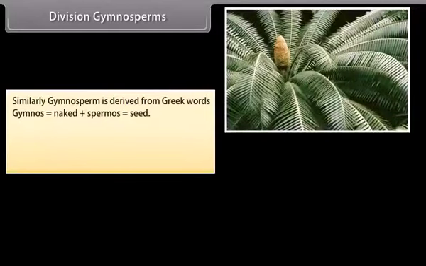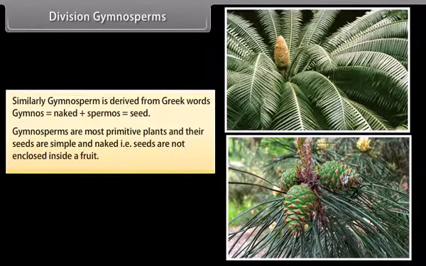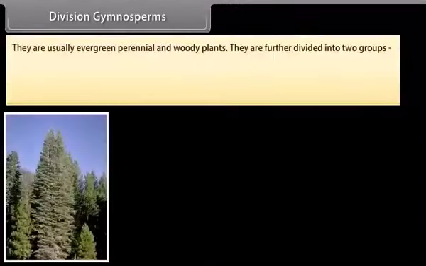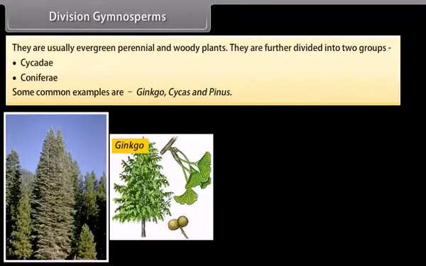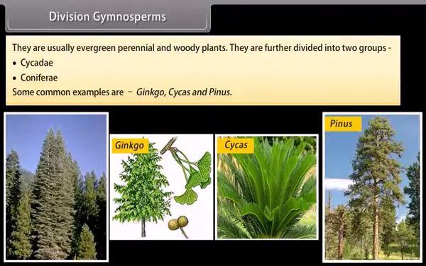Division Gymnosperms. Similarly, gymnosperm is derived from the Greek words gymnos, which means naked, plus spermos, which means seed. Gymnosperms are the most primitive plants and their seeds are simple and naked, that is, seeds are not enclosed inside a fruit. They are usually evergreen, perennial, and woody plants. They are further divided into two groups, Cycadales and Coniferae. Some common examples are Ginkgo, Cycas, and Pinus.